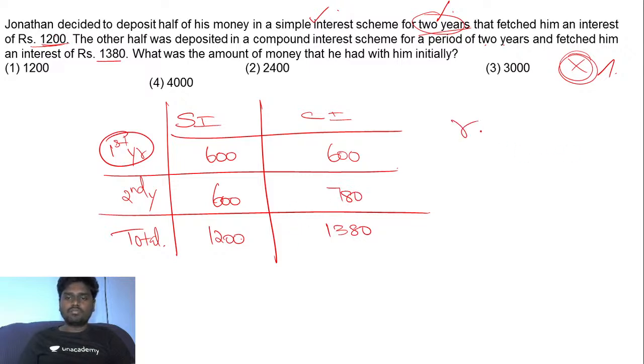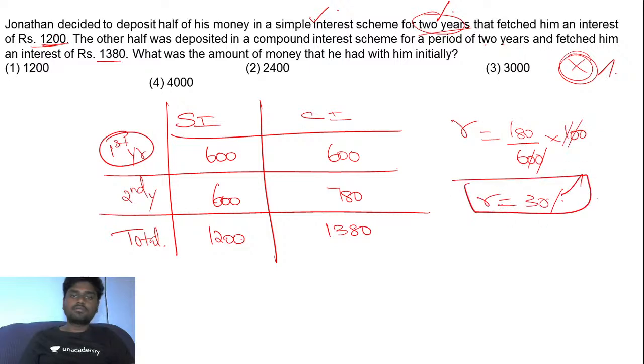So ultimately, if you want to find the rate of interest, it's going to be 180 by 600 into 100. This goes exactly to 30%. The rate of interest is 30%. That's what you got, right?